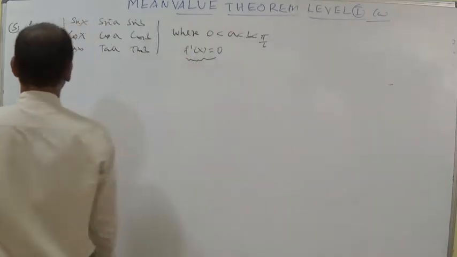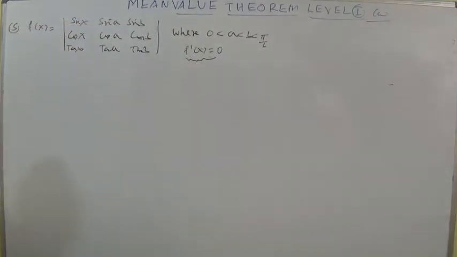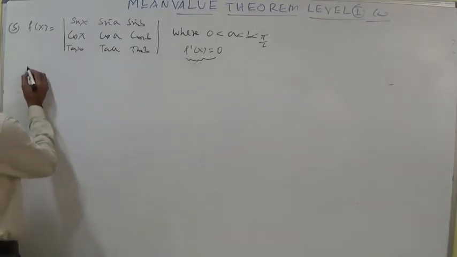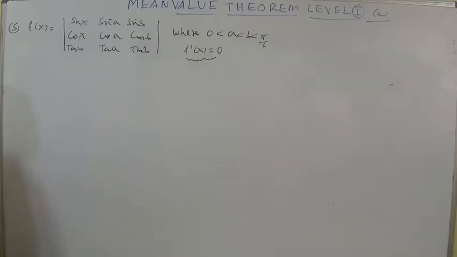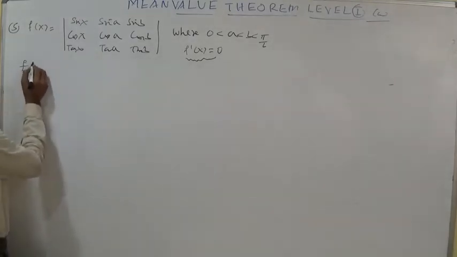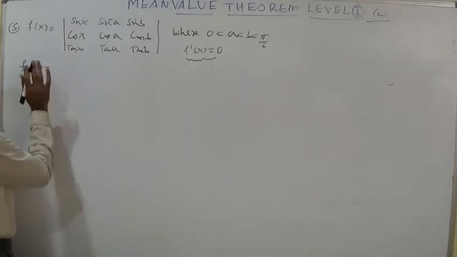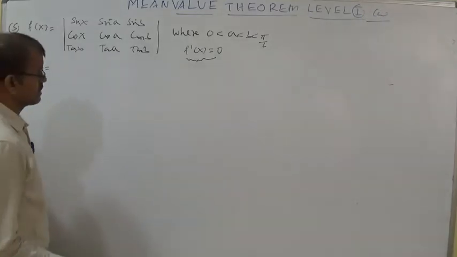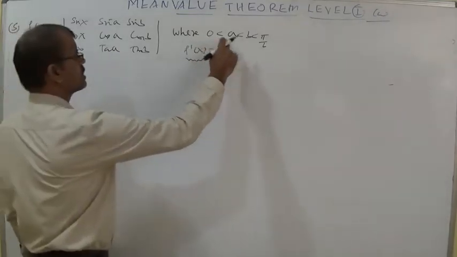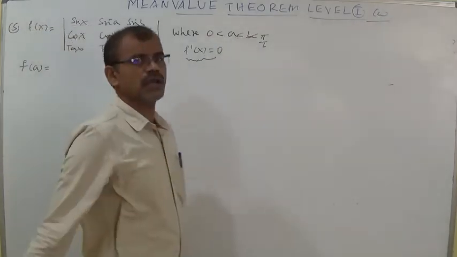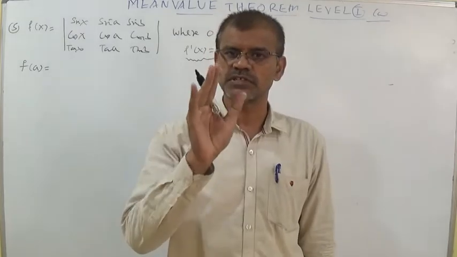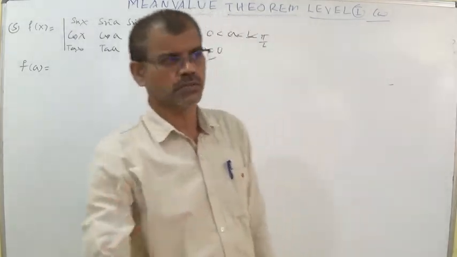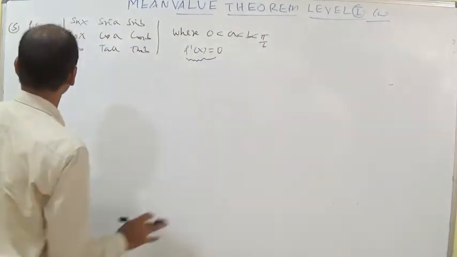To calculate f dash x equal to 0, let us first discuss whether the function satisfies Rolle's theorem or not. We check whether f of a is equal to f of b. Here, given the condition, a and b lie between 0 and pi by 2, meaning a comma b lies in the first quadrant only, so everything is positive. No need to discuss negatives.